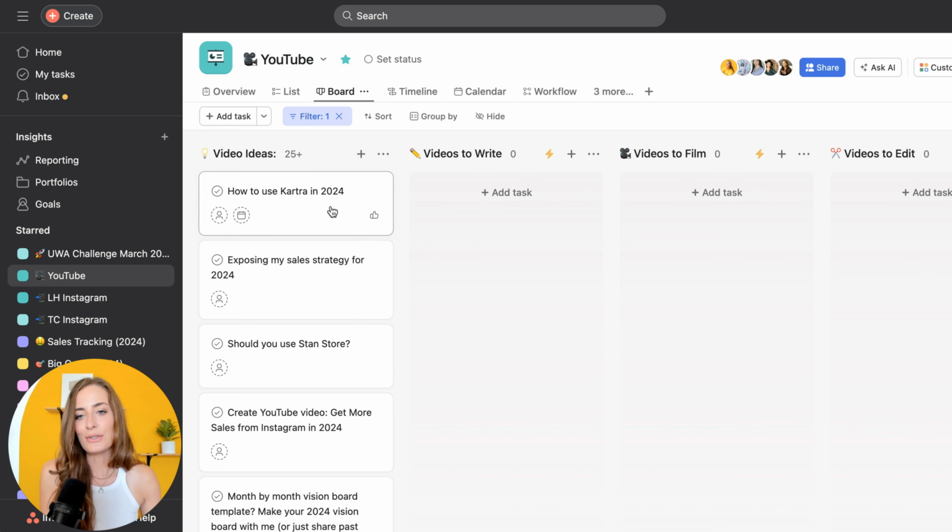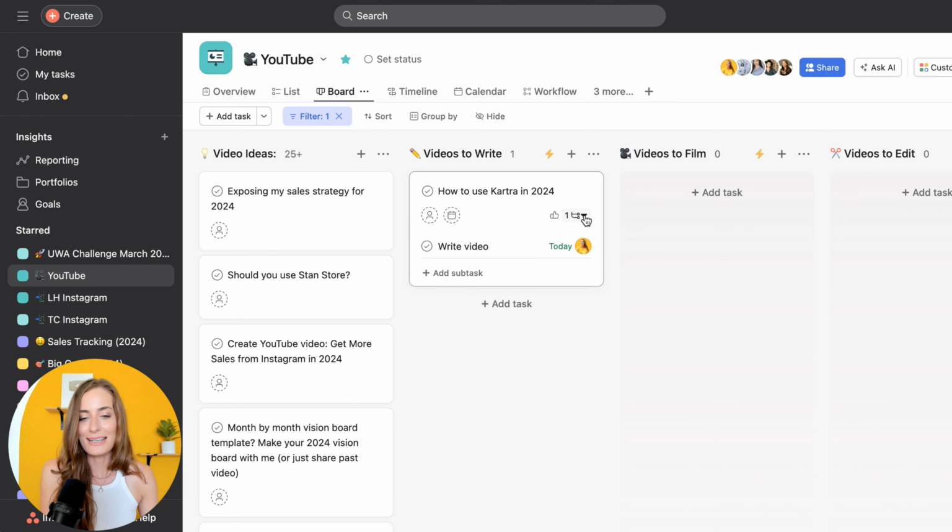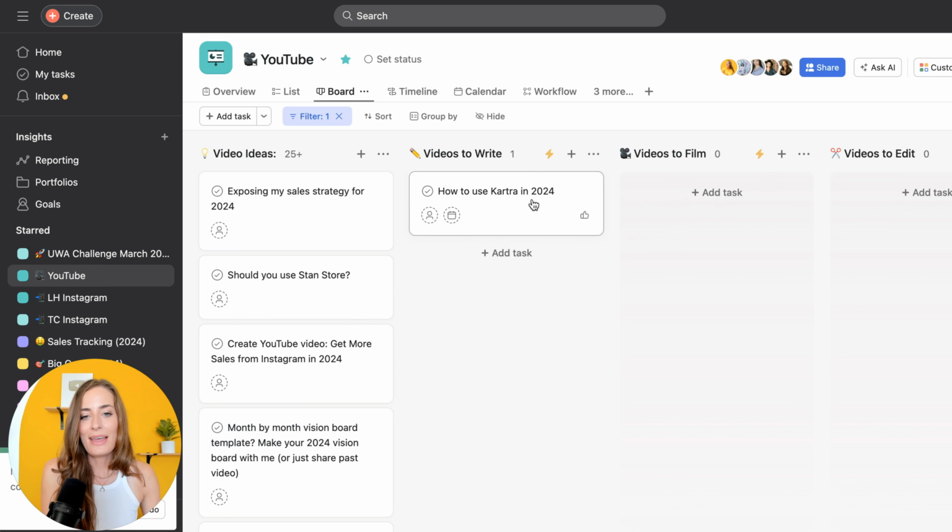Now, when I'm ready to write the video, I'm going to drag this over to the videos to write column. As you can see, because of the automated rule, it has now added a task. The task is write video. It's been assigned to me and the due date has been automatically set for today. So let's say that I go ahead and write the video. I'm going to check that off.